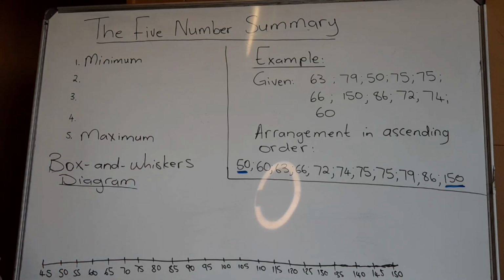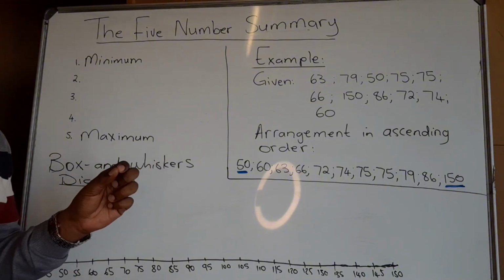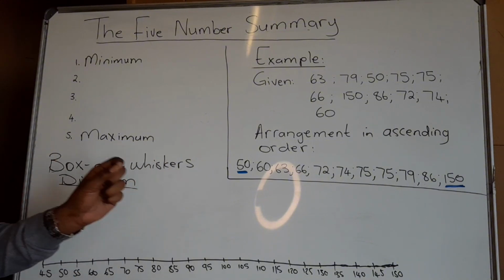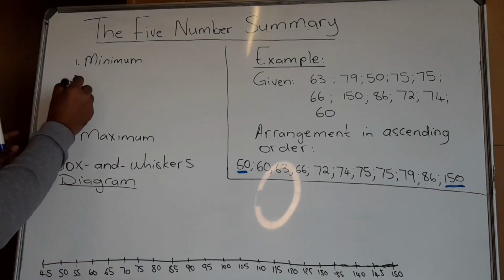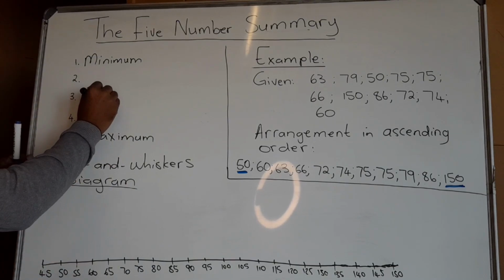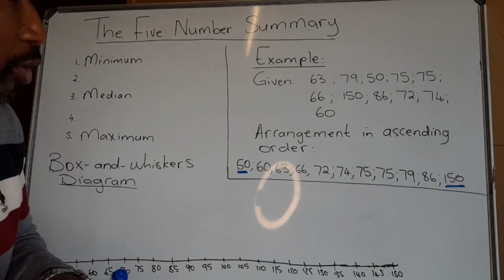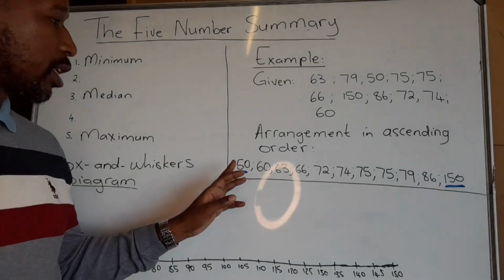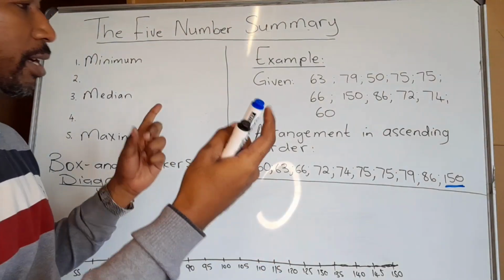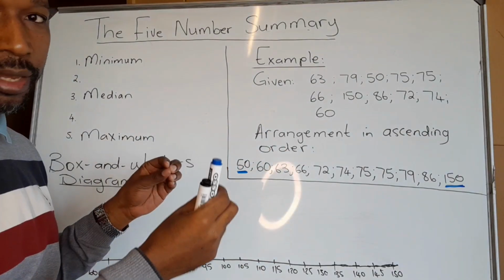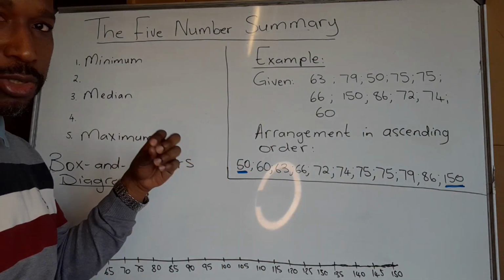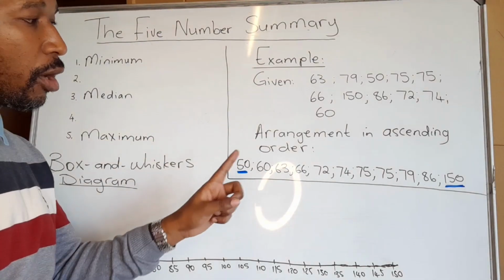On top of that, we will then want to know which number appears in the middle. This is called the median. So we want to know which number appears in the middle. It's called the median. When you check your numbers, you can do the finger analysis when the numbers are not too big. I'll show you a formula that you can also use to find the exact position of the number.